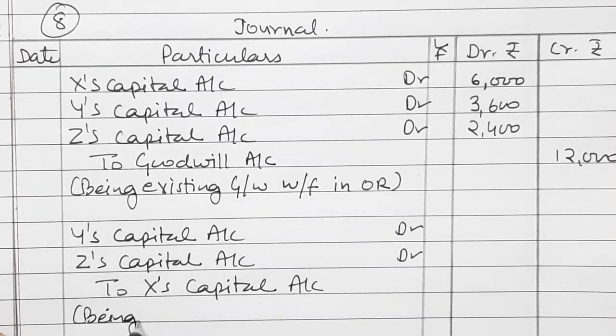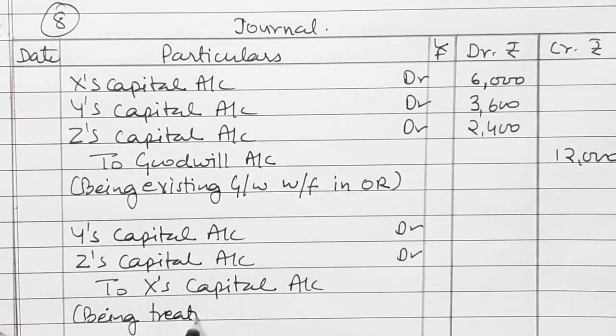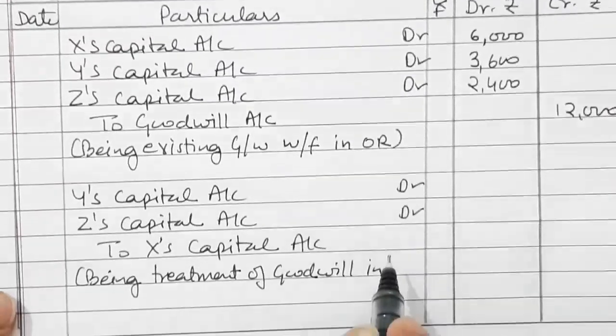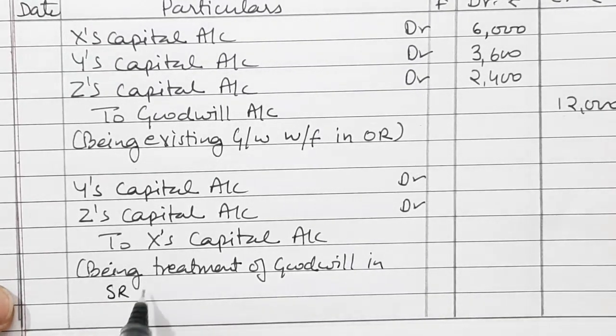Being treatment of goodwill in sacrificing ratio or gaining ratio.